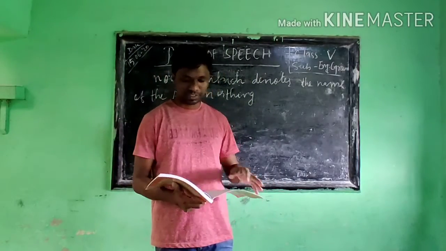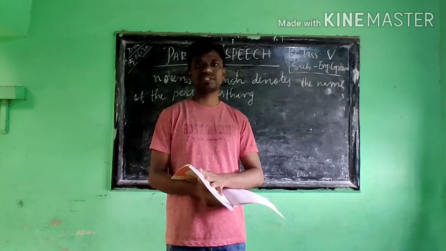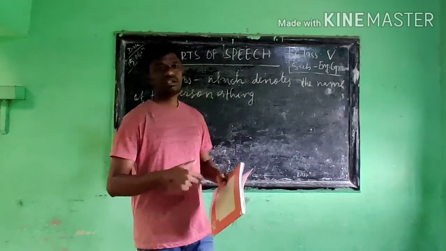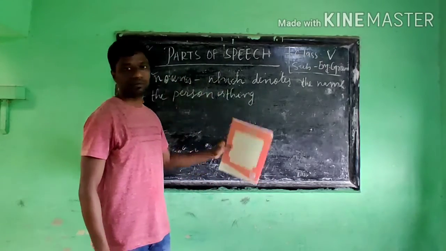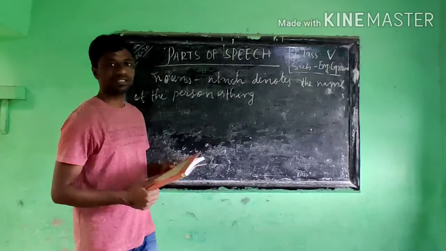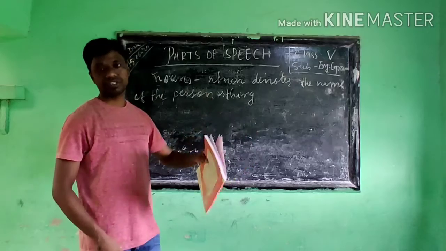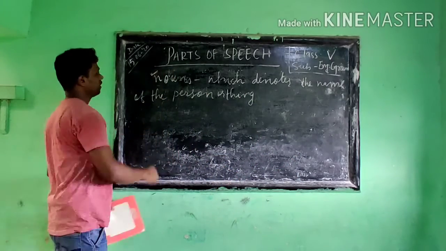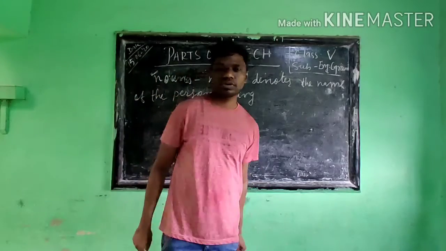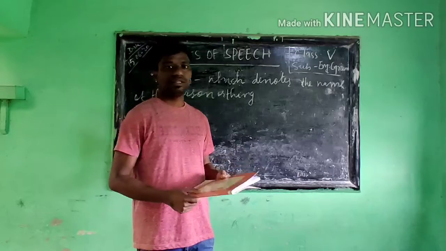But according to your 5th standard English grammar, there is no classification of this part of speech, that is noun. When you go to the higher standard, next year or after 2-3 years, you will study the different types of nouns in detail.